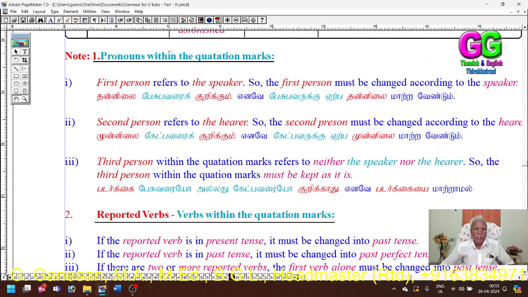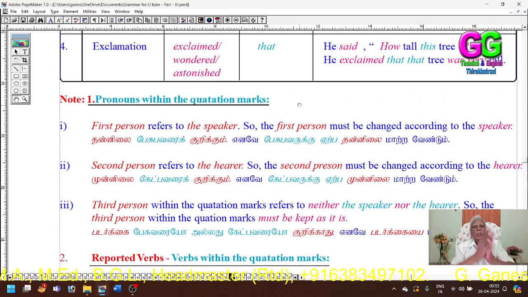Then note the pronouns within the quotation marks, that is, pronouns in the reported part.